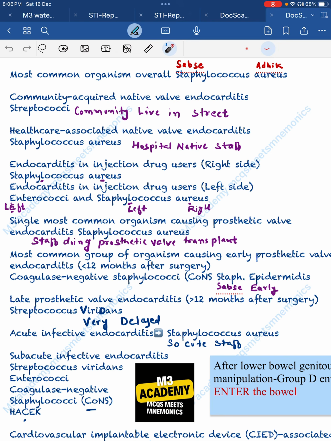Prosthetic valve endocarditis is most commonly Staphylococcus aureus. As we know, prosthetic valve transplant is done by the staff. So staff means Staphylococcus aureus.